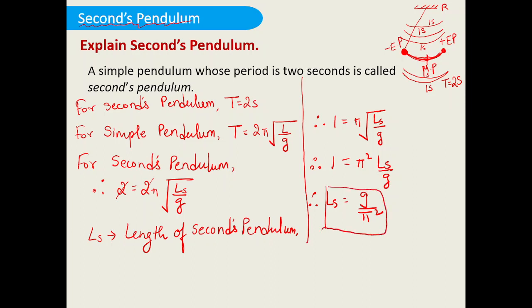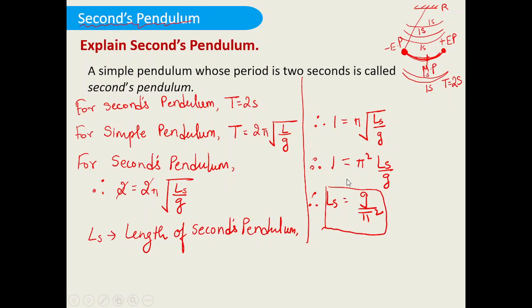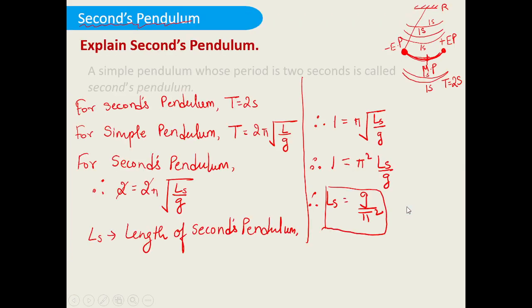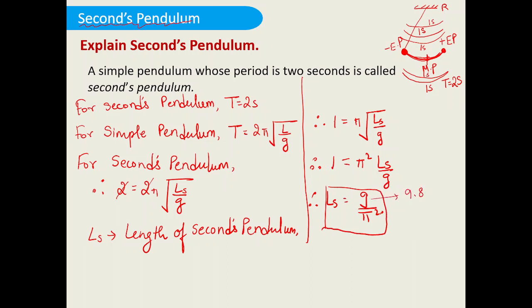The length of the seconds pendulum will depend on the acceleration due to gravity at that particular place. This is the value of g divided by pi square, right? So the g value is normally 9.8 and the pi square value is around 9.9.